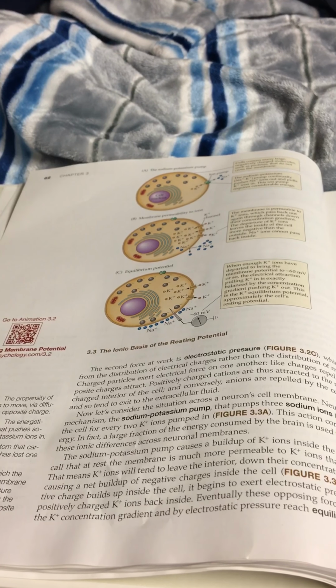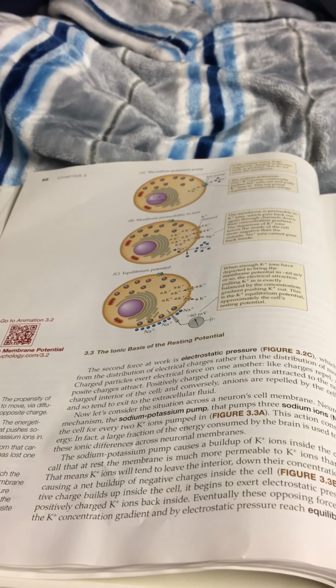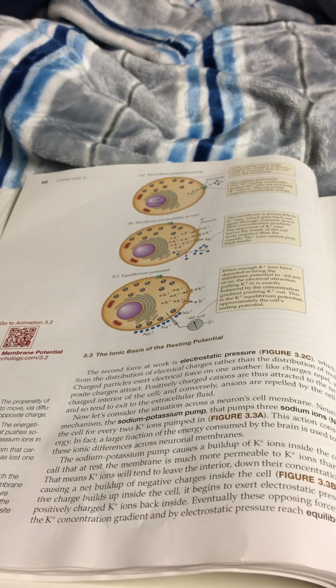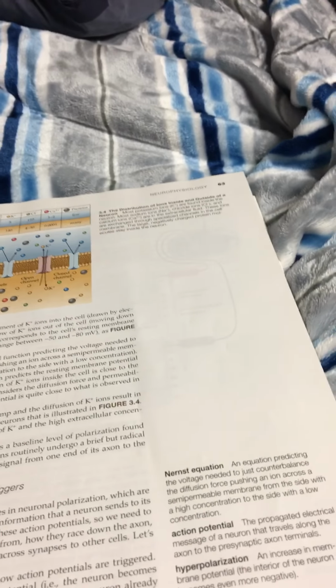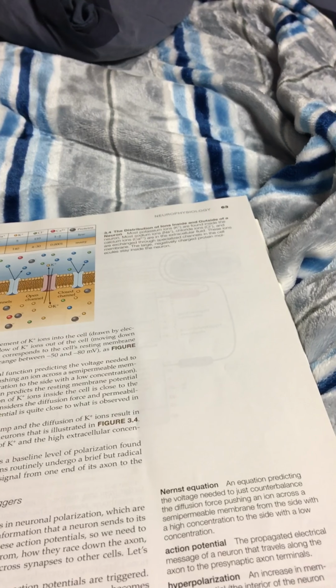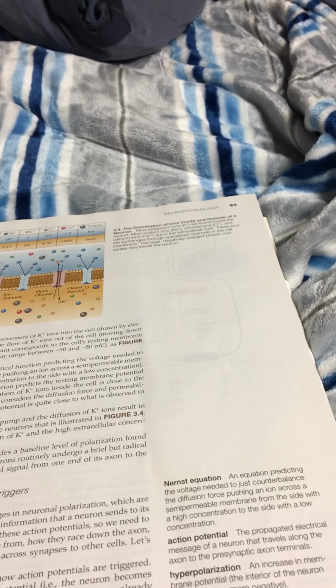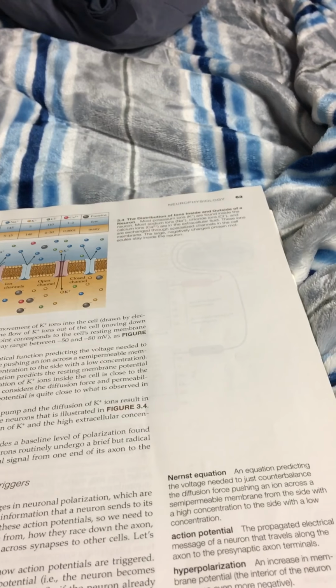The concentration gradient and the electrostatic pressure eventually reach equilibrium with the cell's resting membrane potential at about -60 microvolts. The Nernst equation is an equation predicting the voltage needed to counterbalance the diffusion forces pushing an ion across a semi-permeable membrane. This predicts the resting membrane potential required to balance the high concentration of potassium ions inside the cell.